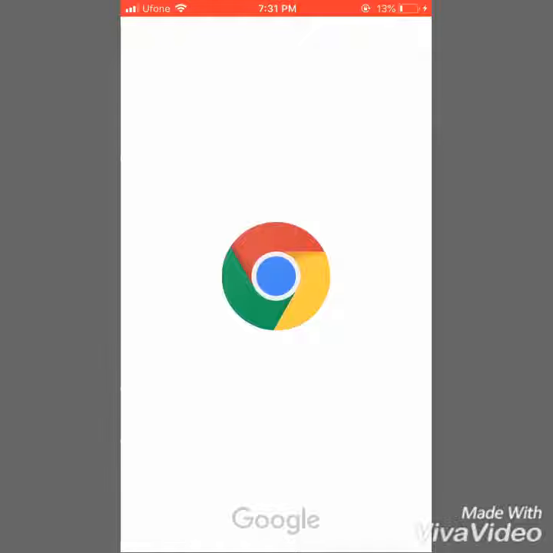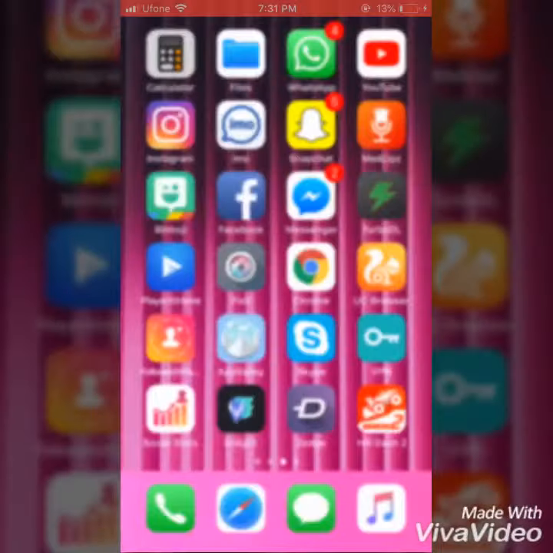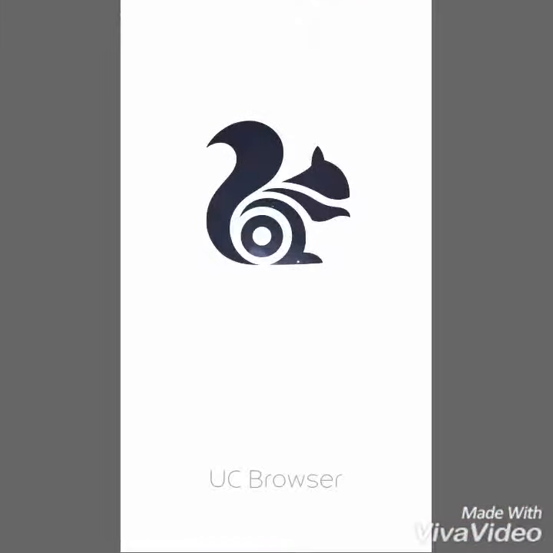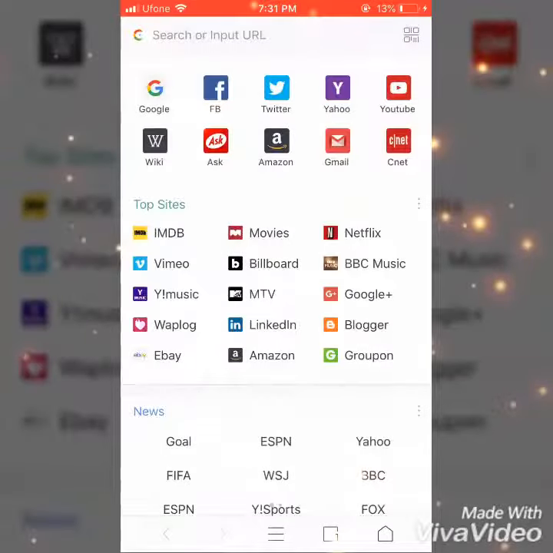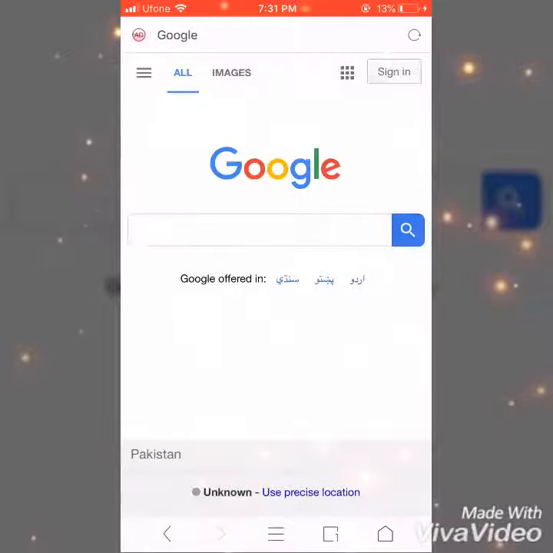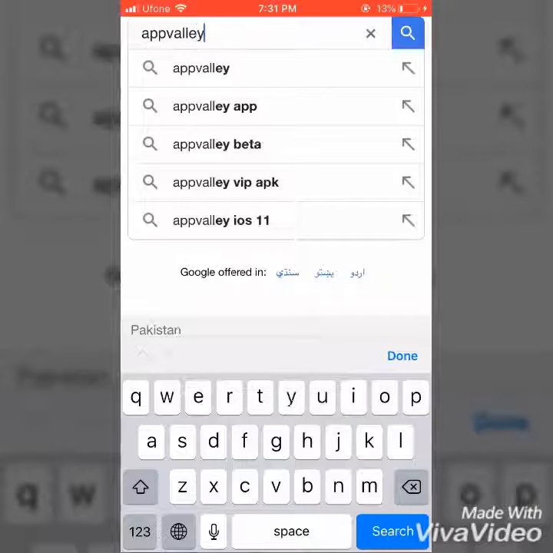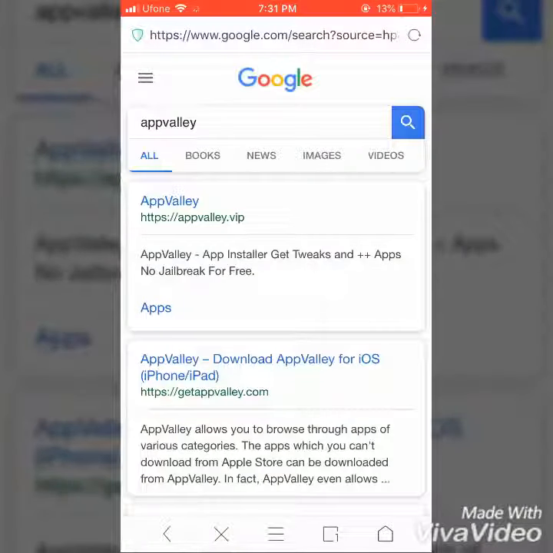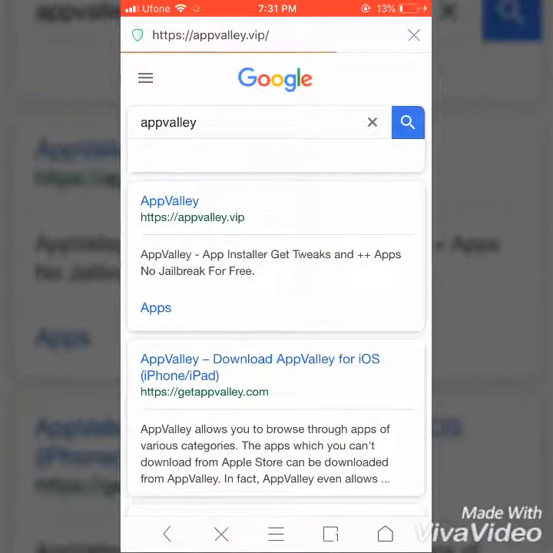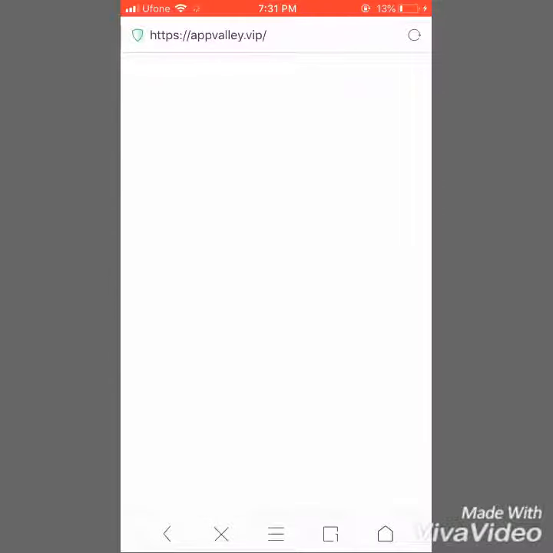So first of all, you have to open the UC mini browser. Then open Google and write Appvalley and search. Now click on the first link that indicates Appvalley. It will take you to a new page.